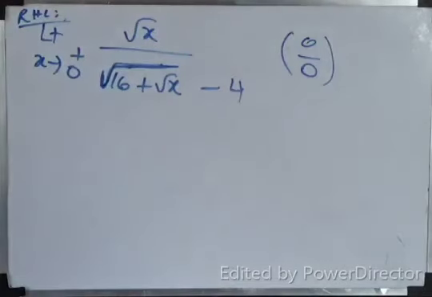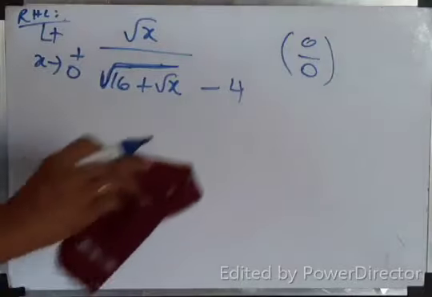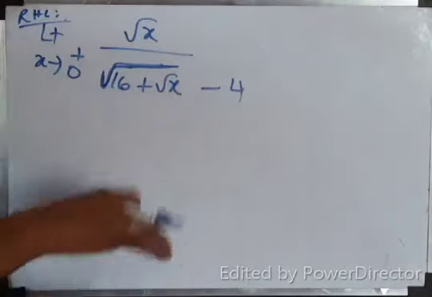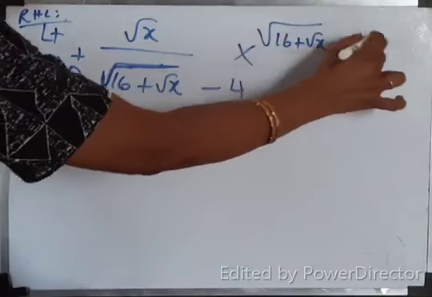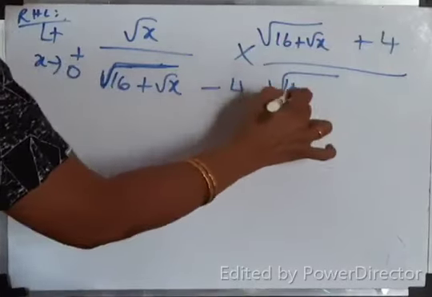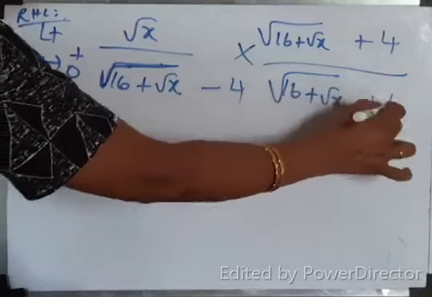Correct? 0 by 0 form. Now, you can do the differentiation, numerator separately, denominator separately. Okay, fine. Numerator and denominator, if you do the differentiation, you will get the answer 8. You know the answer, right? Now, since I have root, I am doing by 11th standard method, multiply with the conjugate. Root of 16 plus root x plus 4 by root of 16 plus root x plus 4.